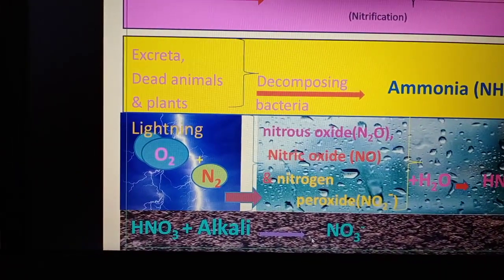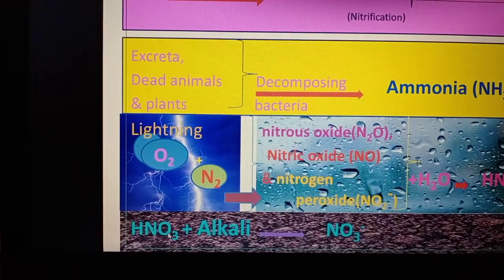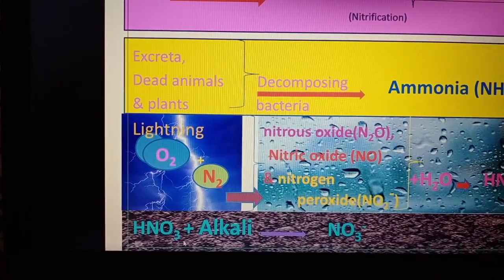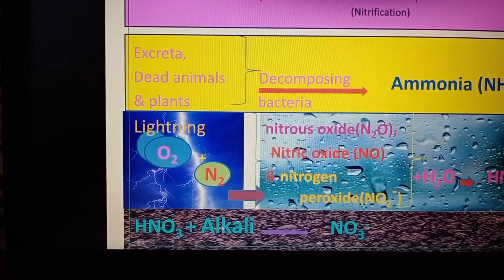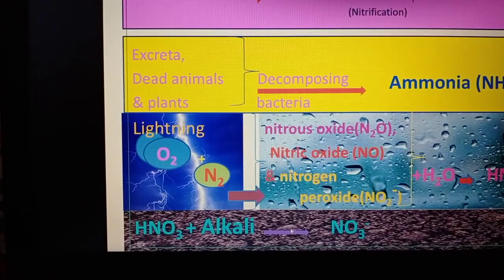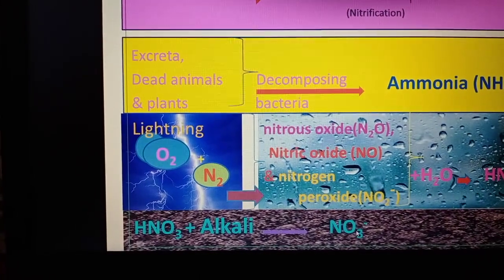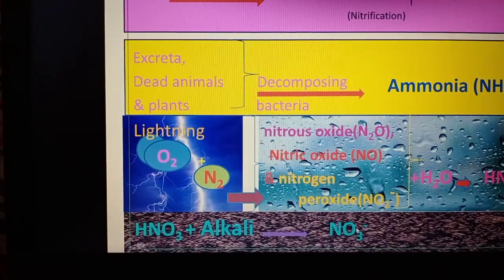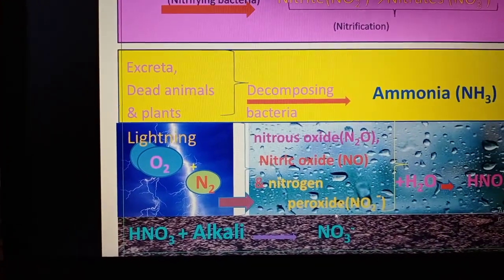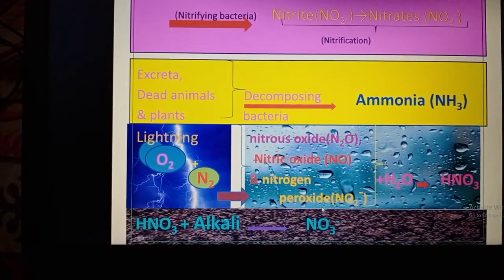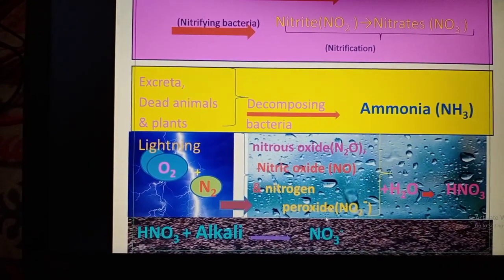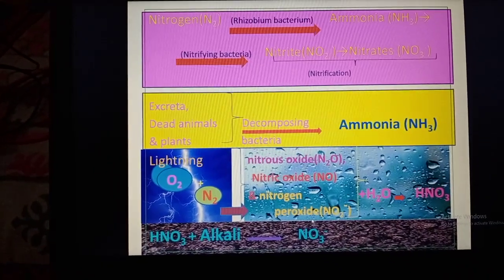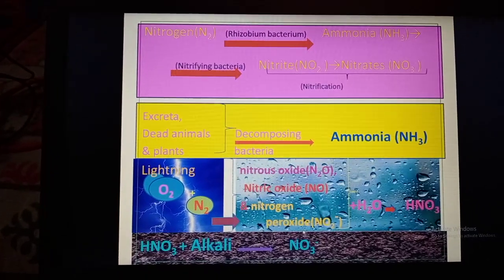Thus the nitric acid reaches the soil and reacts with the alkali in the soil and forms nitrates. And these nitrates can be directly absorbed by the plants. This is nitrogen fixing.